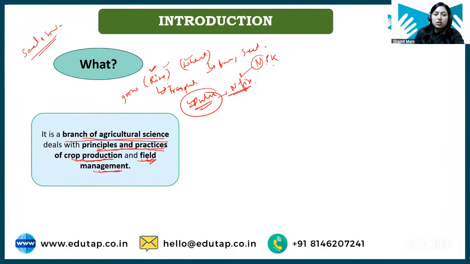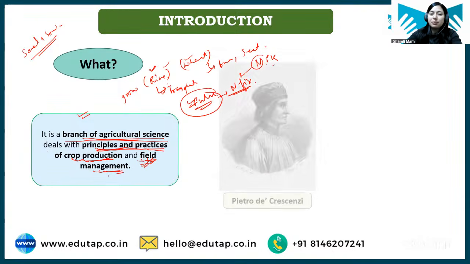Okay, so fields need to be managed. See, if the field is well managed, if the field has a good amount of nutrients, if the field has well pulverized soil, if the field has good supporting conditions for the seed to grow and support the crop, then only the crop yield will be high. So what is agronomy? It is the branch of agricultural science which deals with the principles and practices of crop management, crop production and field management. Clear? I hope this definition is clear to all, and now you have understood what we actually mean by agronomy.